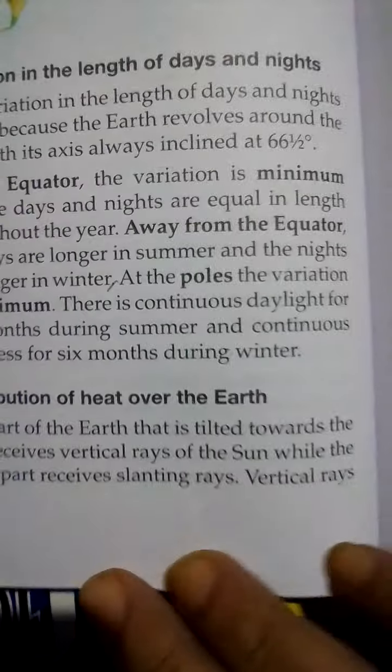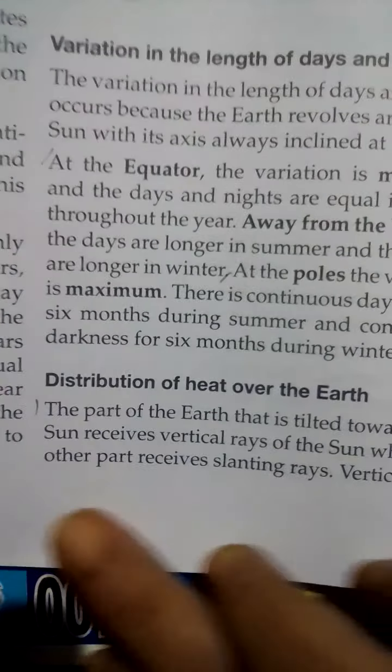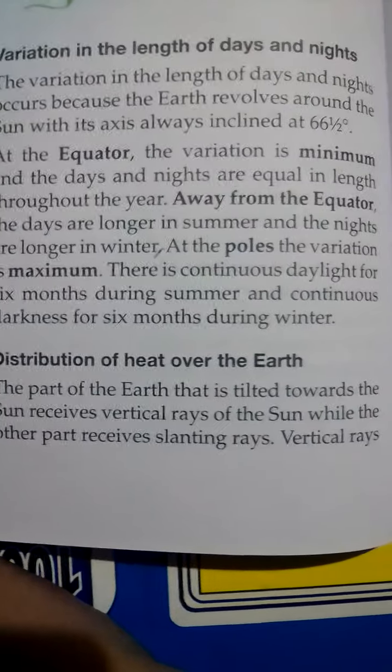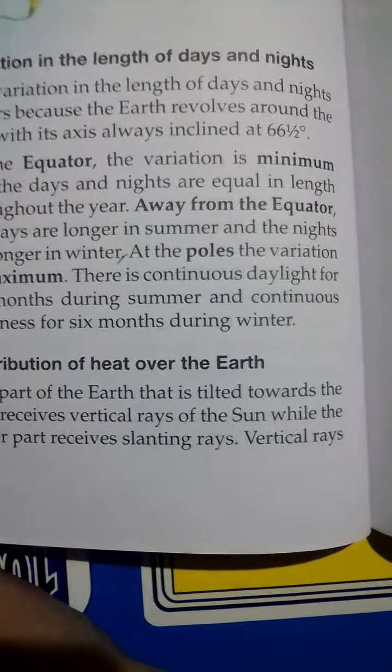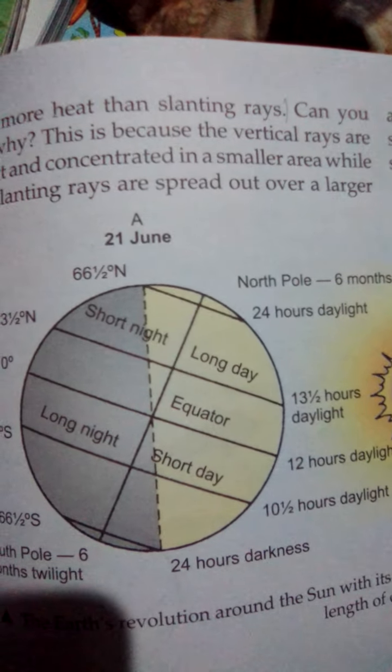Now, the distribution of heat over the earth. The part of the earth that is tilted towards the sun receives vertical rays of the sun, while the other part receives slanting rays. So vertical rays give more heat and slanting rays from the sun give less heat. You can see this figure and understand what I say.